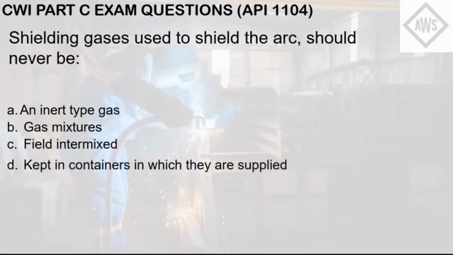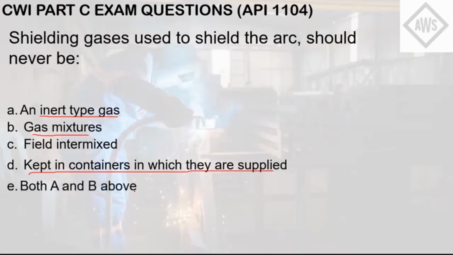Again, I think you can answer this question by elimination. Shielding gas is an inert type gas. It can also be a gas mixture, so basically you can have a percentage of carbon dioxide or a percentage of argon, basically argon CO2, etc. There are just limitations for mixtures of these shielding gases. You just have to refer to ASME Section 2 Part C for that. Kept in containers in which they are supplied, you have to do that as well in order not to contaminate the shielding gases.